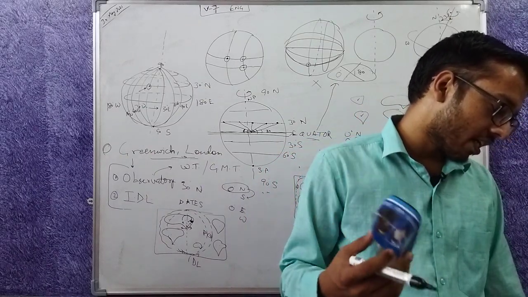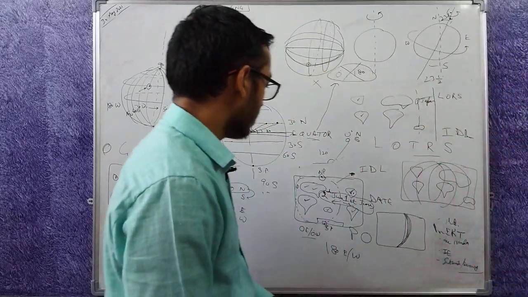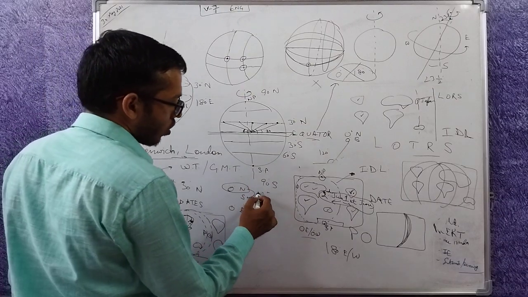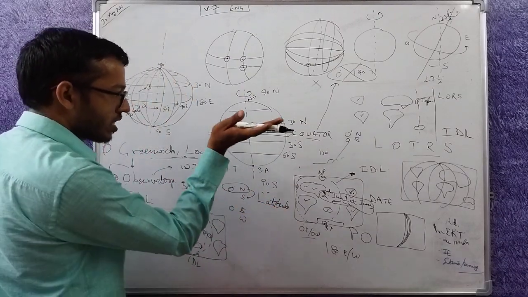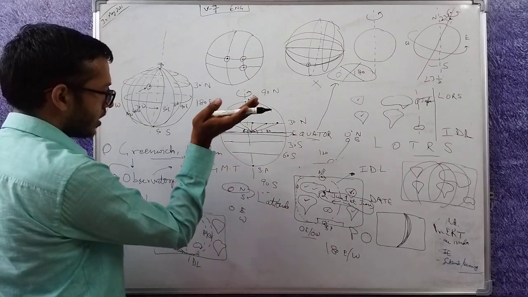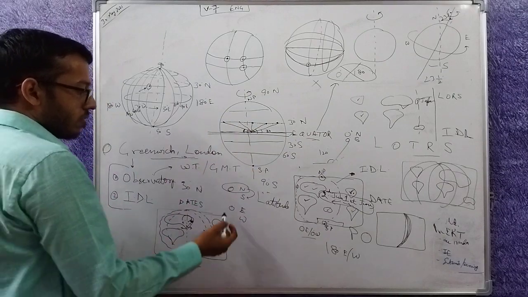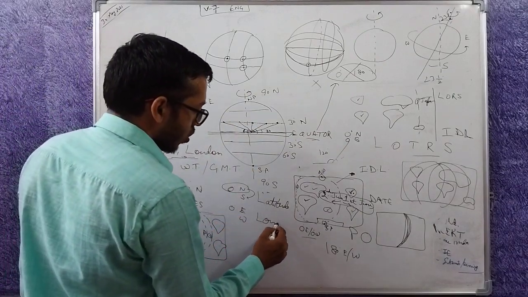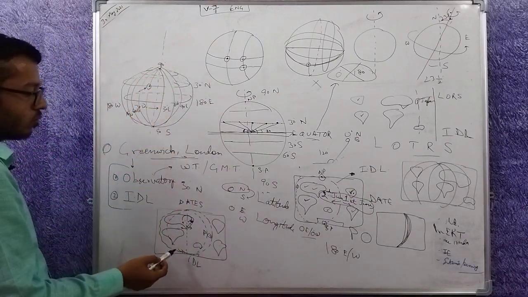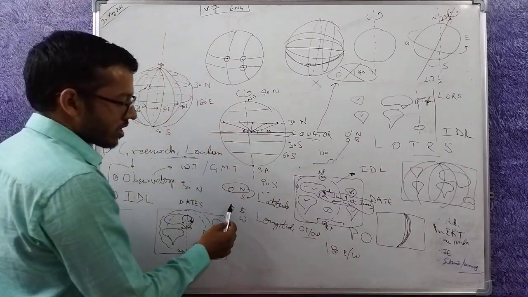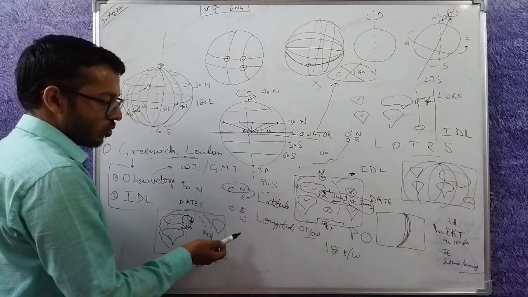The equator represents the 0 degree latitude. You must mention after 0 degree whether it is north or south or whether it is latitude. So if I say 0 degree latitude, it means equator. If I say 0 degree north, it means equator. If I say 0 degree south, it means equator. Similarly, if I say 0 degree longitude, it means prime meridian passing through Greenwich.